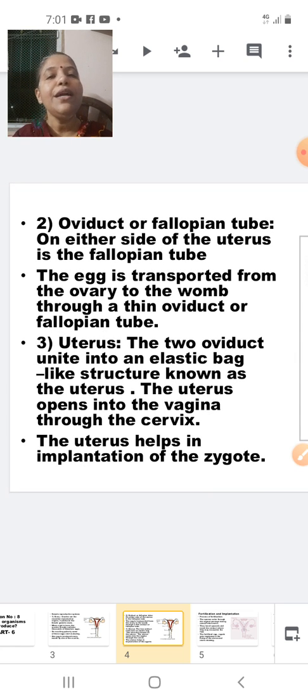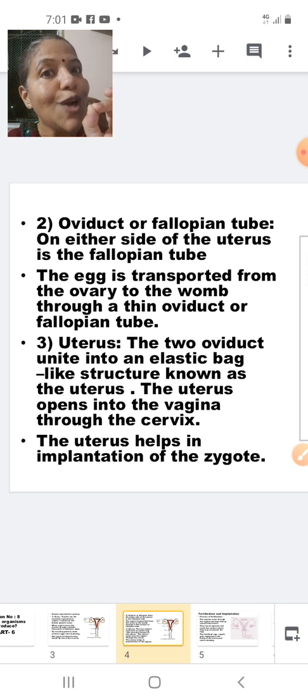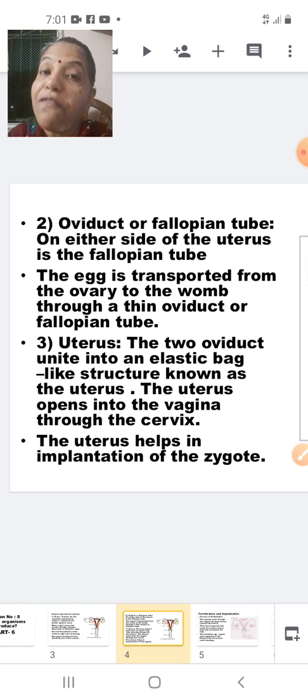Now, oviduct or fallopian tube. On either side of the uterus is the fallopian tube. The egg is transported from the ovary to the womb through the thin oviduct or fallopian tube. Uterus: the two oviducts unite into an elastic bag-like structure known as the uterus. The uterus opens into the vagina through the cervix. We saw that the lowermost part is called the cervix, and the cervix is the ending part of the uterus and the beginning part of the vagina.